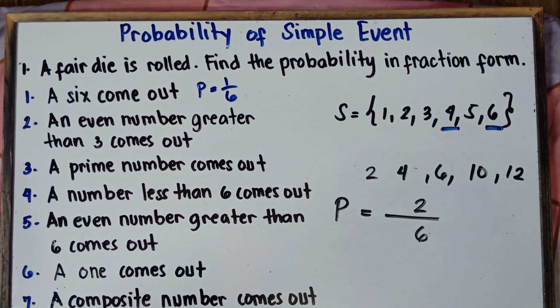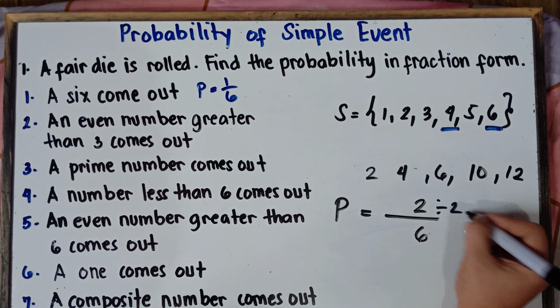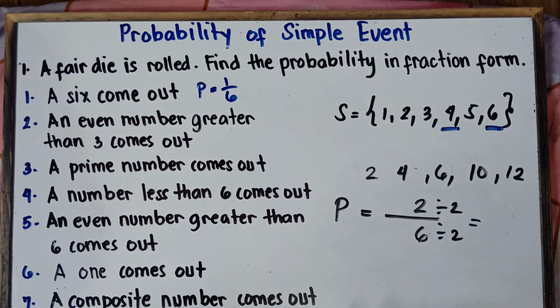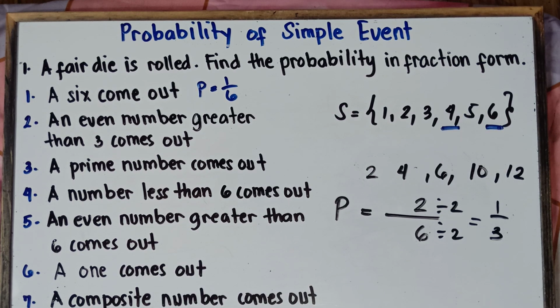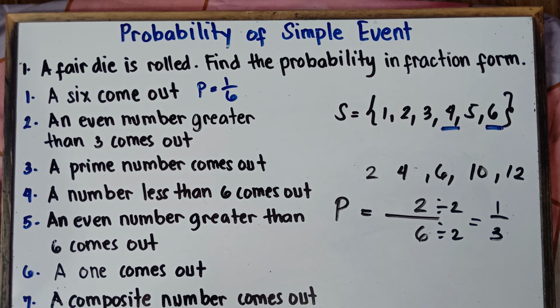What would be the greatest common factor, class, of 2 and 6? That's correct, that would be 2. So simply divide this by 2, divided by 2. 2 divided by 2 is 1. 6 divided by 2, that would be equal to 3. So therefore, the answer with regards to example number 2, that would be 1/3.